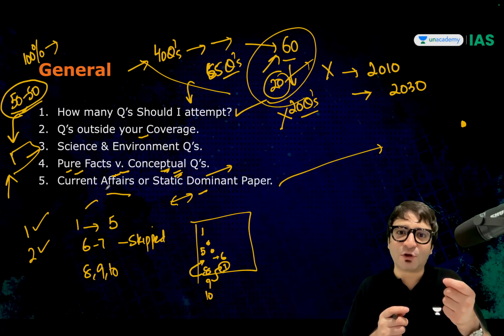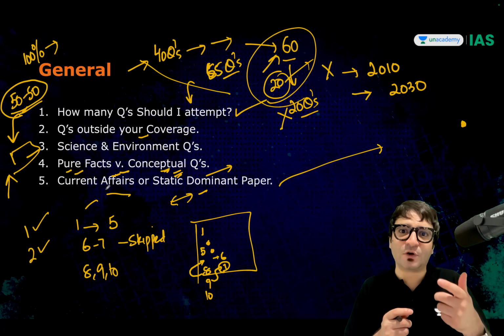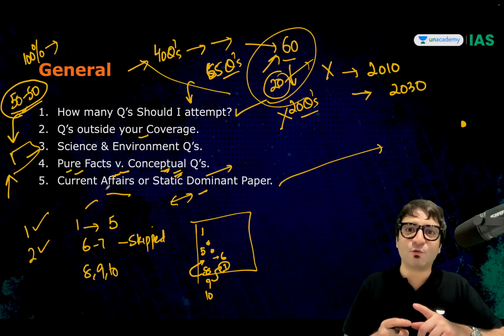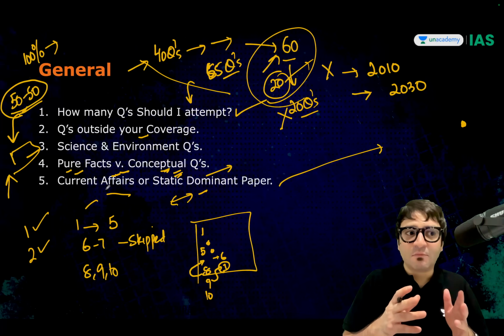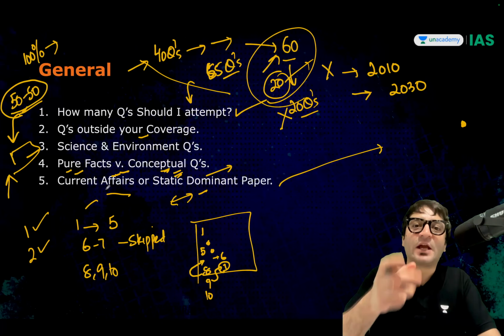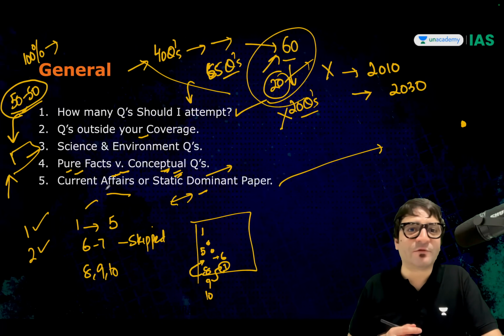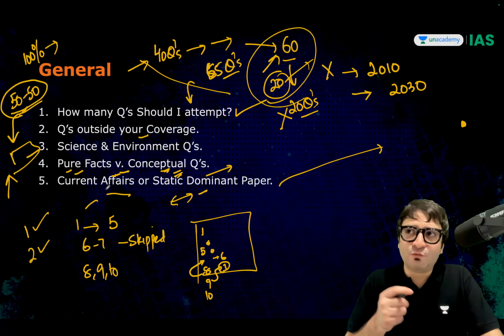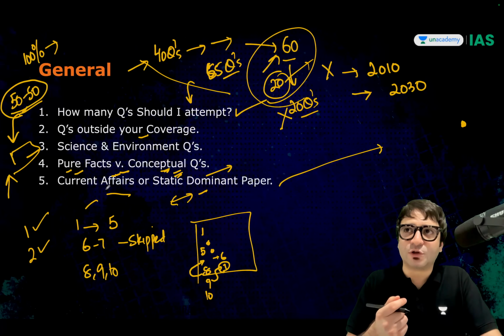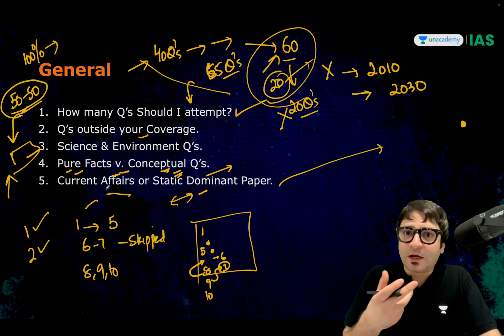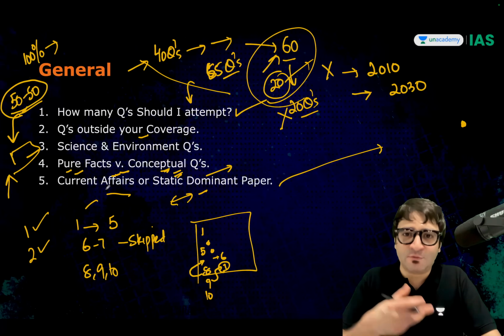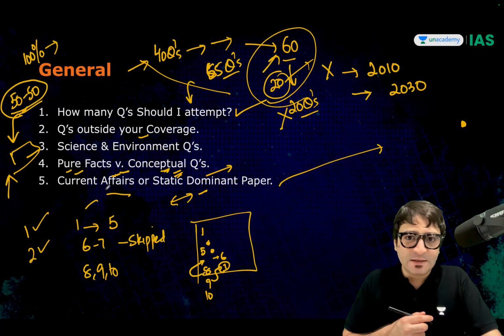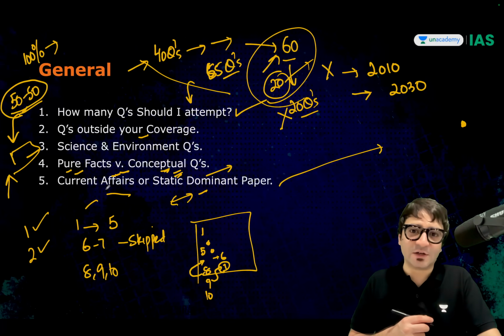For example, you know this particular scheme was launched when Dr. Manmohan Singh was the Prime Minister. So this may not have been during the time of Mr. Modi. Or let's say a fact: the 9th schedule was added during the Prime Ministership of... You don't know the answer. But you would know the 9th schedule was added immediately after the enactment of the Indian Constitution. So it cannot be Indira Gandhi. It cannot be Lal Bahadur Shastri. It has to be Pandit Nehru, because he was the Prime Minister for 14 odd years. That was the question asked in one of the prelims examinations.